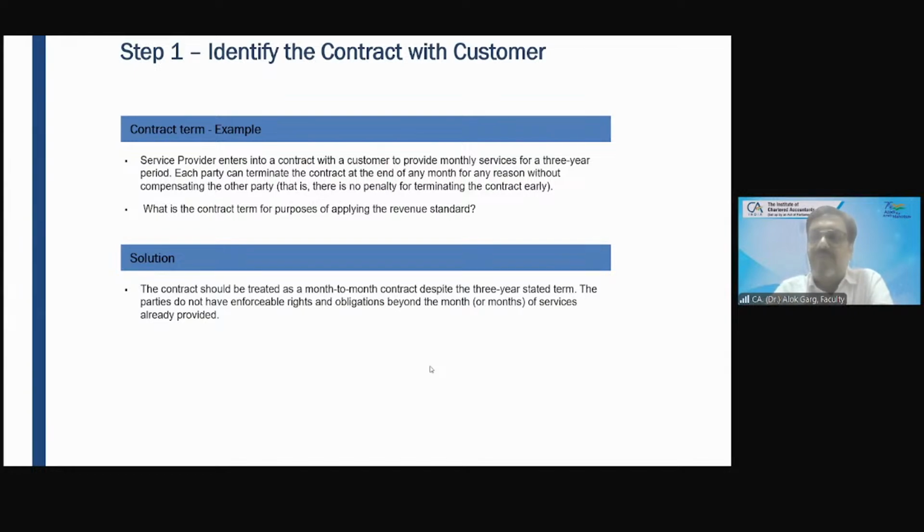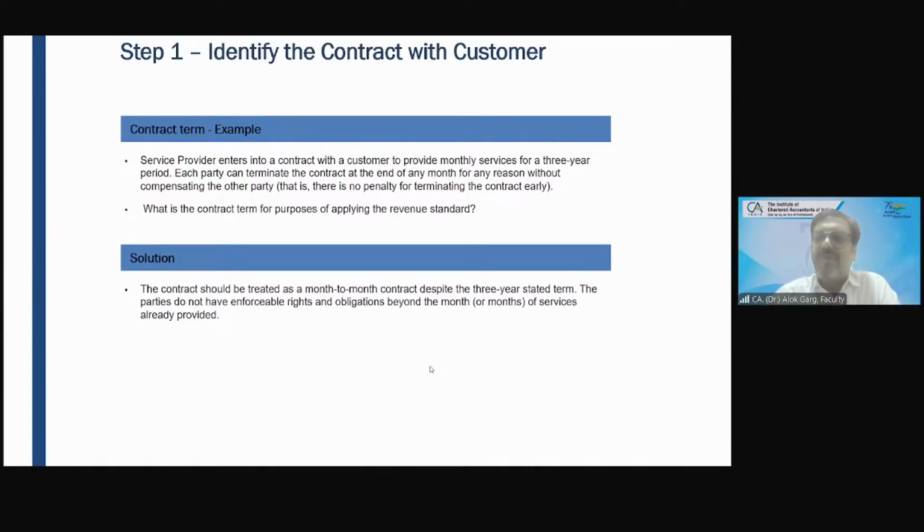So friends, again, the standard talks about contract term. Contract term is very important for recognition of revenue. Let's say there is a gym company, and it has done a contract with a customer for 6 months and collected 10,000 rupees.